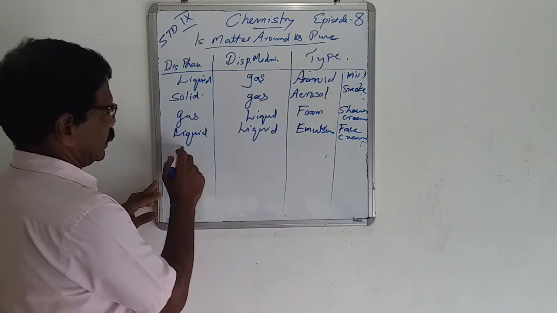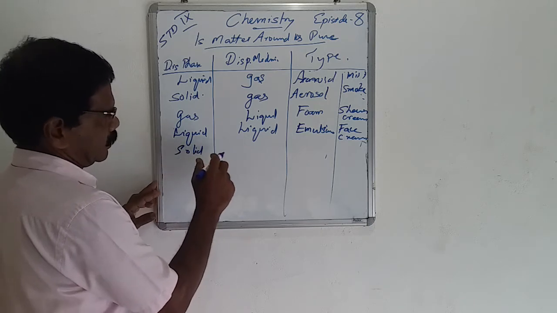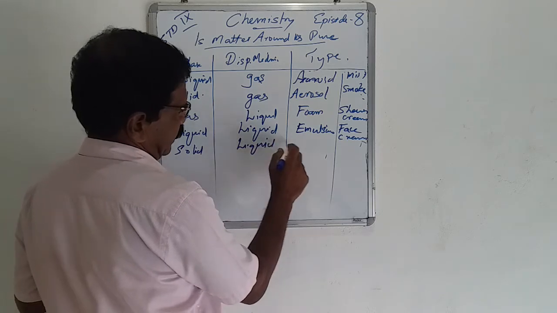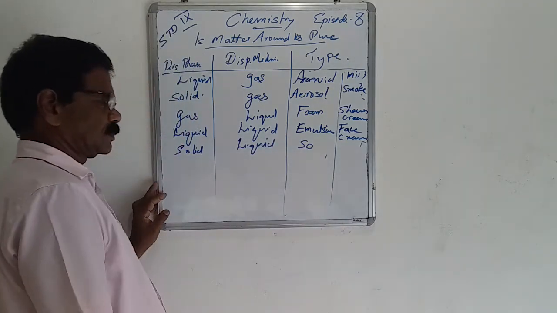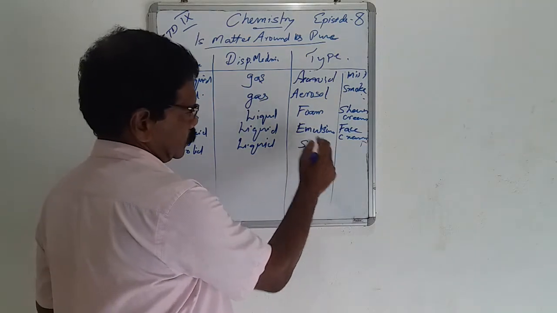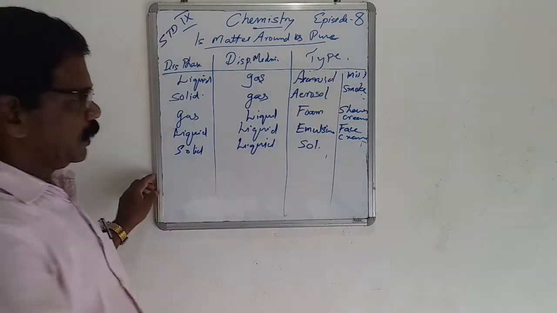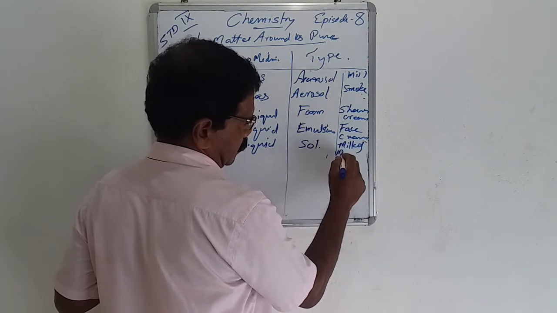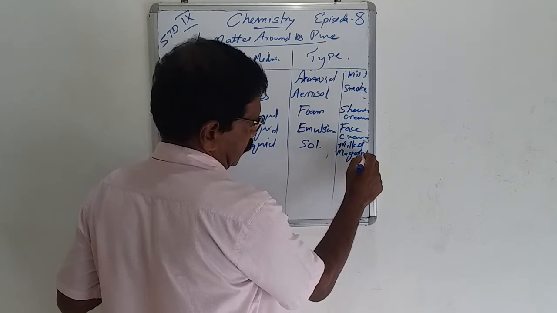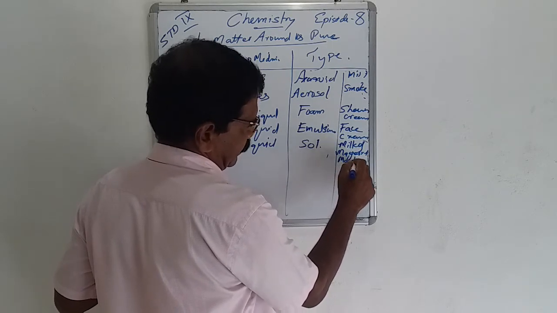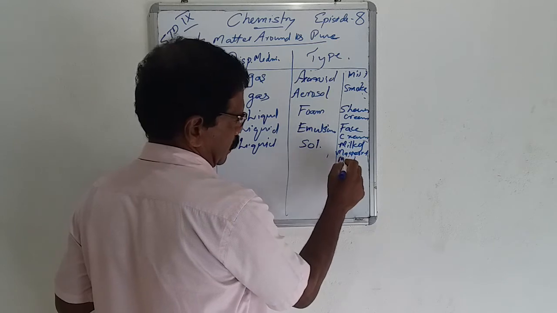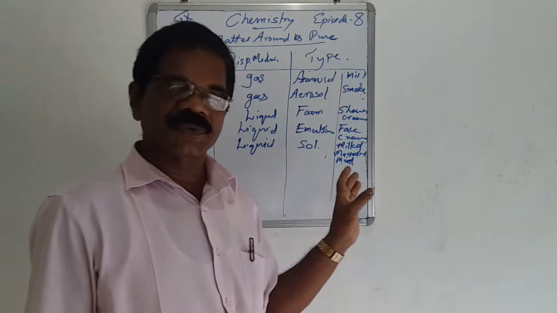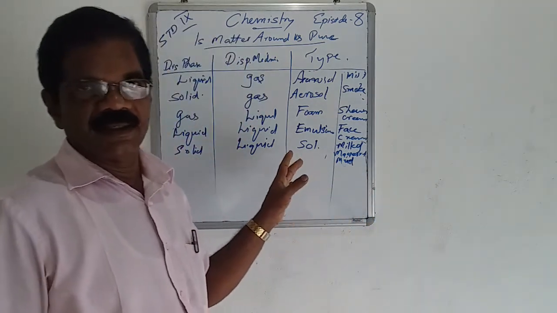Then the other is solid in liquid, which is known as sol. Examples are milk of magnesia and mud. Mud is soil dissolved in water, muddy water.